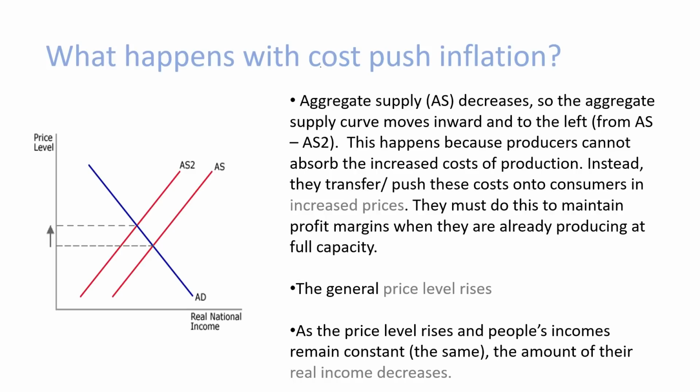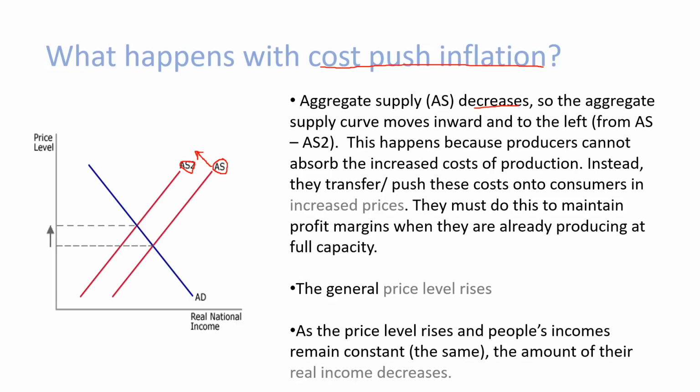What happens with cost push inflation? Aggregate supply decreases, so the aggregate supply curve moves inwards and to the left. So on this graph you can see it as a movement from the AS curve to the AS2 curve. This happens because producers cannot absorb the increased costs of production.